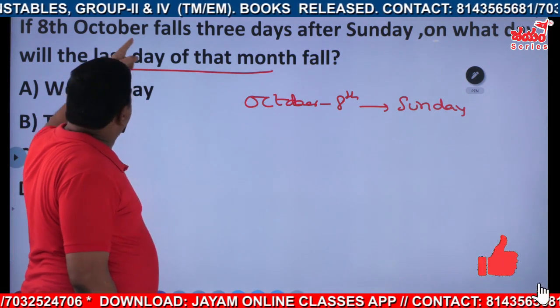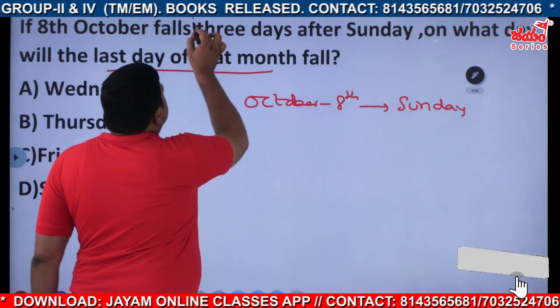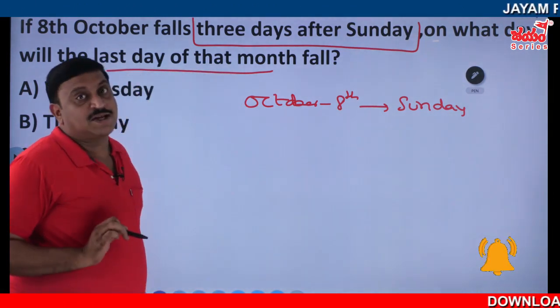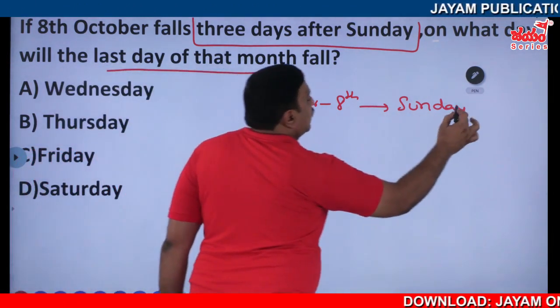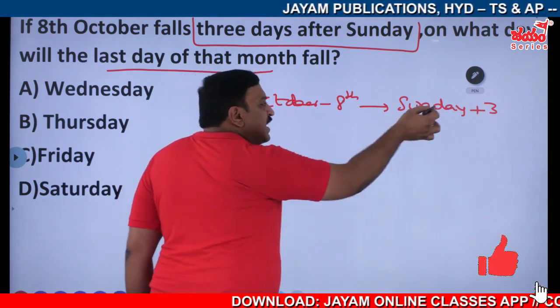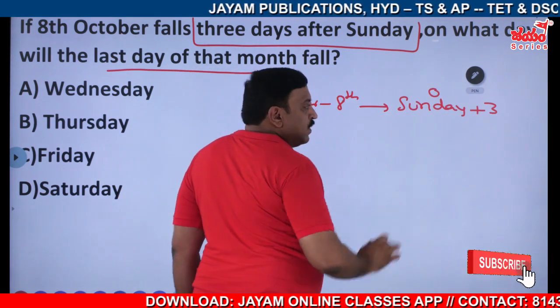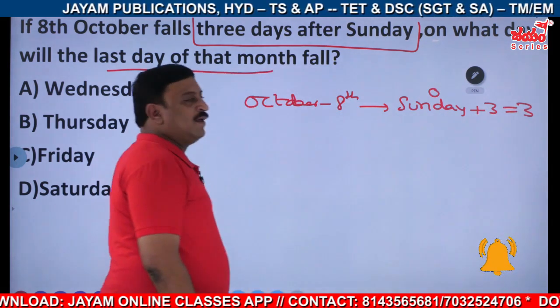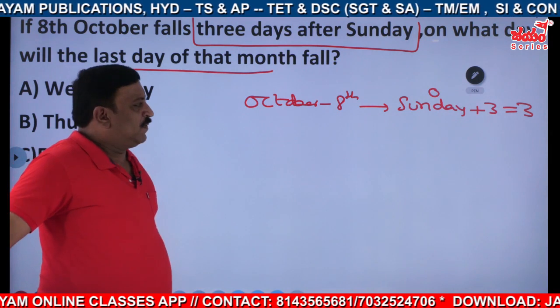No. October 8th falls 3 days after Sunday, not on Sunday. It is Sunday plus 3. We don't know the day, but it is 3 days after Sunday. Sunday's code is 0. 0 plus 3 means it is again 3. No problem, right?